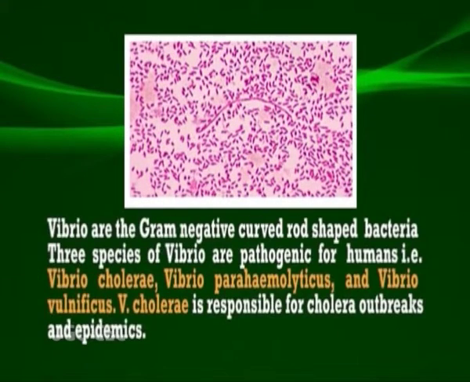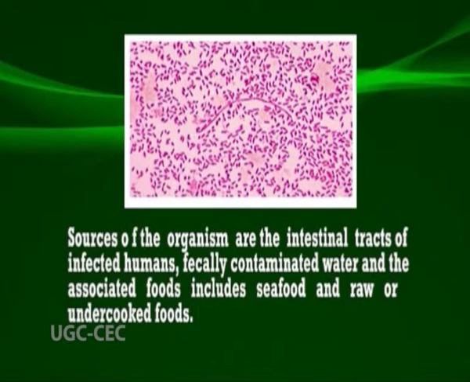Next we'll come to another organism that is known as Vibrio. These organisms, Vibrio, are gram-negative curved rod-shaped bacteria. Three species of Vibrio are pathogenic for humans, that is Vibrio cholerae, Vibrio parahaemolyticus and Vibrio vulnificus. Vibrio cholerae is responsible for cholera outbreaks and epidemics, and the sources of the organism are the intestinal tract of infected humans, fecally contaminated water, and the associated foods include seafoods and raw or undercooked foods.